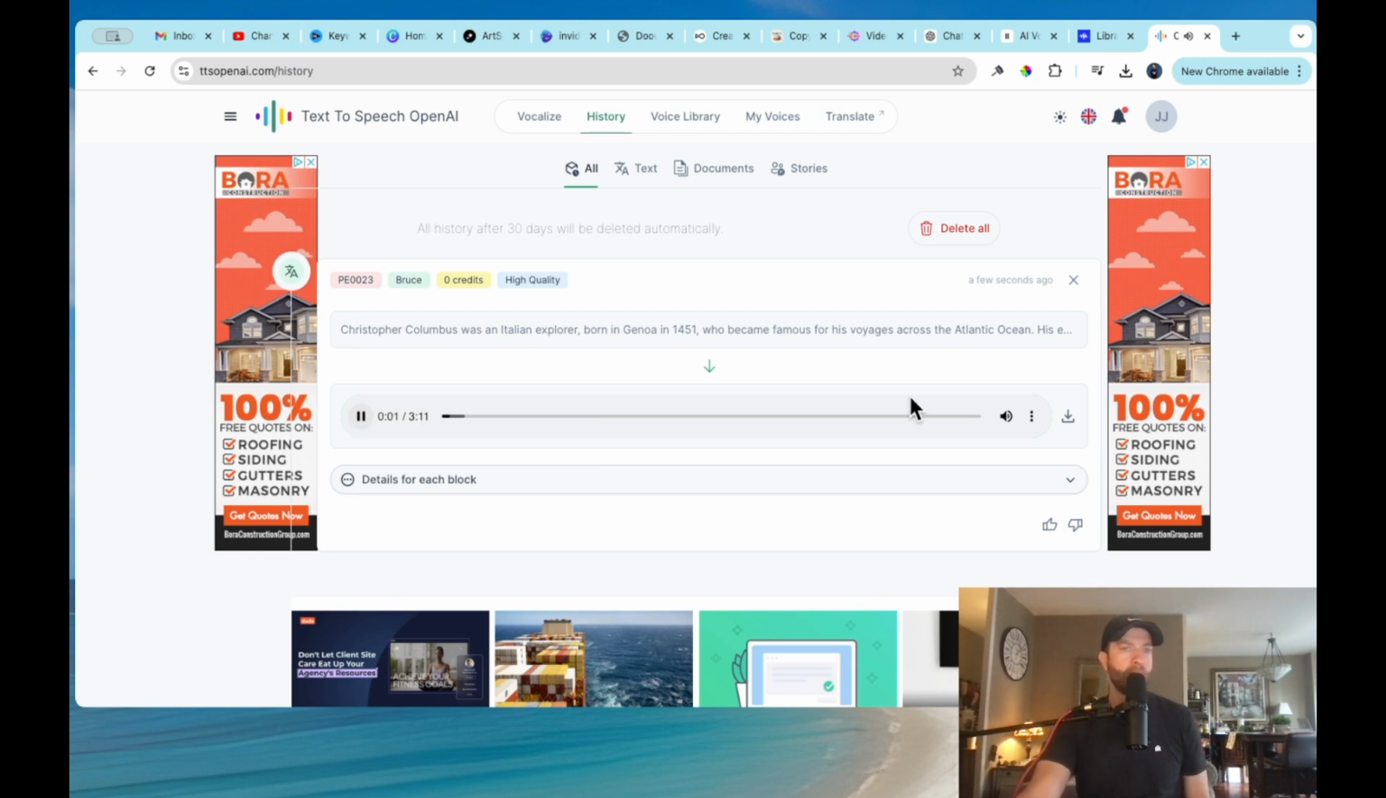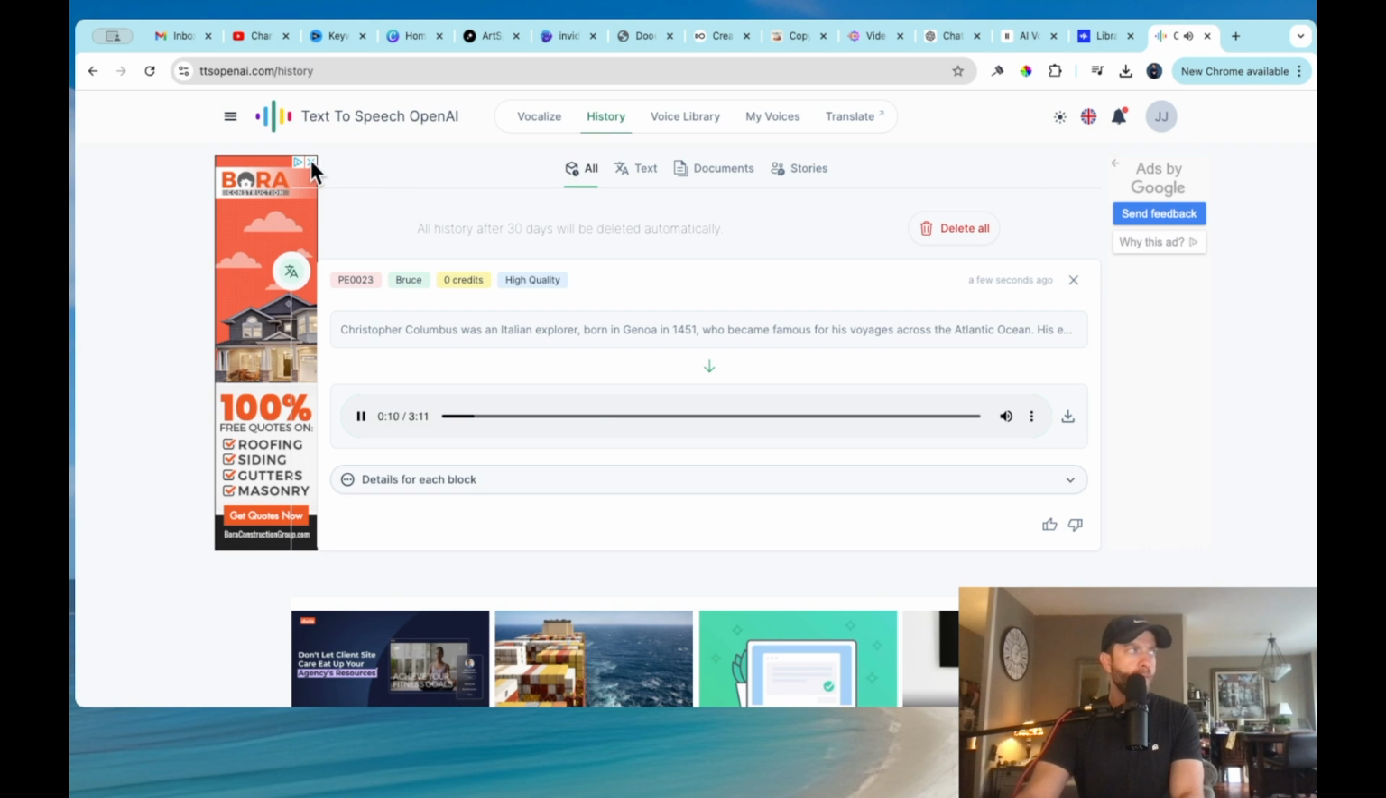Christopher Columbus was an Italian explorer born in Genoa in 1451 who became famous for his voyages across the Atlantic Ocean. His expedition, sponsored by Spain, led to the discovery of the Americas by Europeans, though he mistakenly...